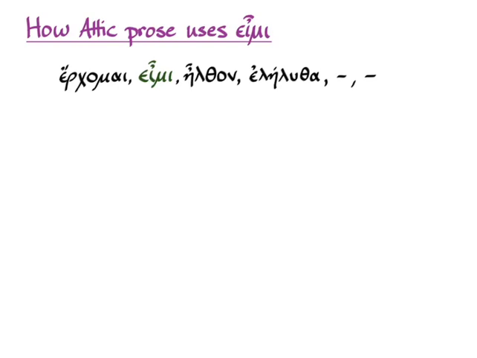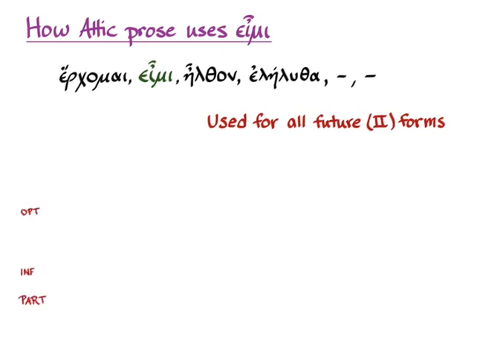And in fact, it does all the things that the second principal part does, all future forms. That means we get the optative, the infinitive, and the participle that we've just learned the forms for. We get them here and use them in all those future ways, eimi, ienai, and ion.